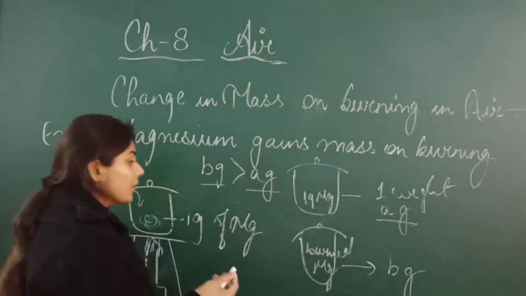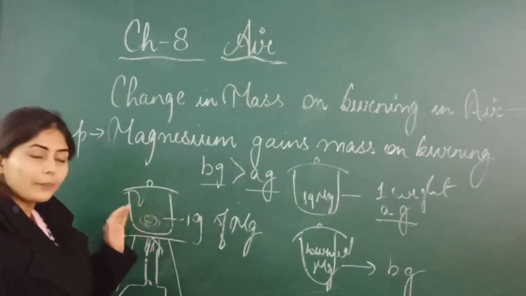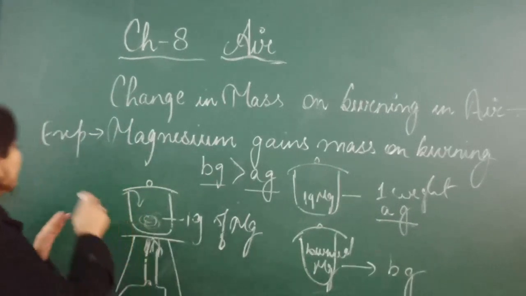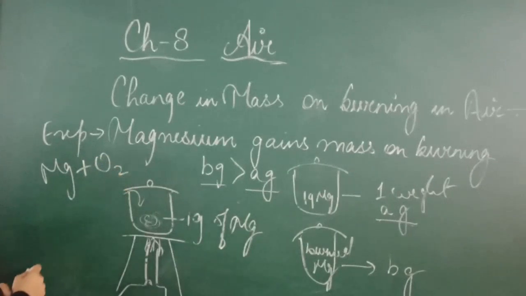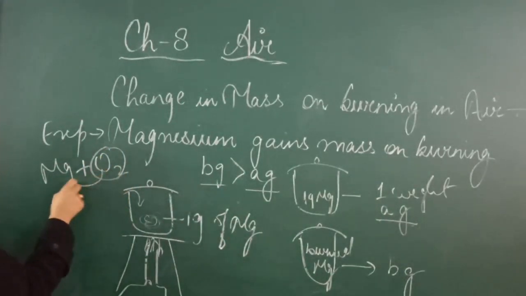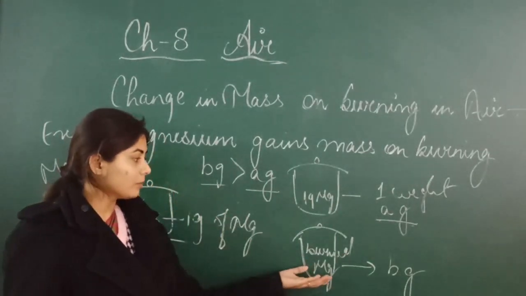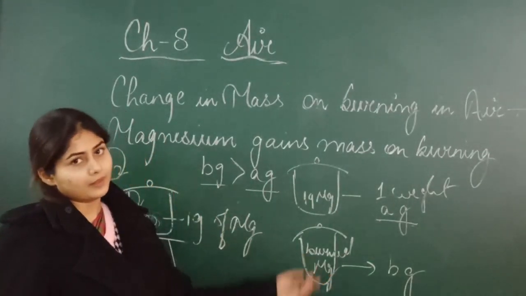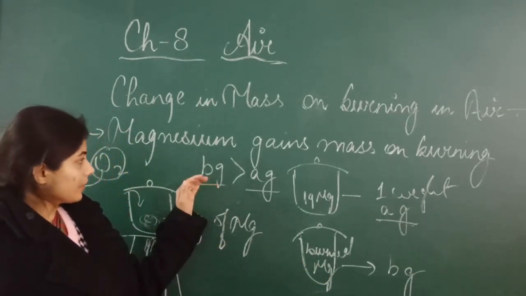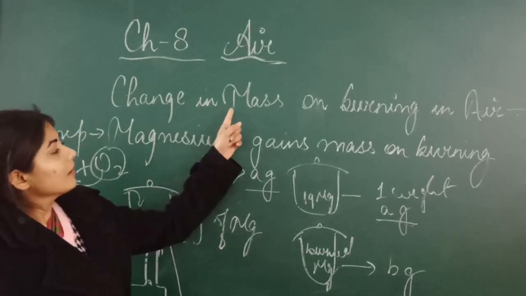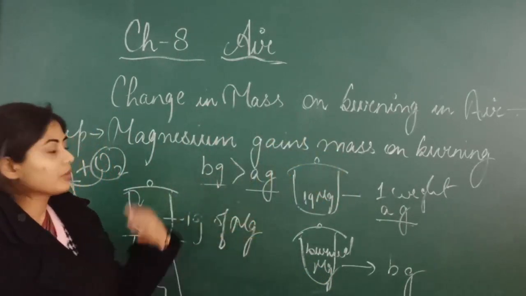Why? Because oxygen is combined in the burned magnesium. When you burn magnesium, it combines with oxygen, so the weight of oxygen also adds to the magnesium. So you get an increased mass of burned magnesium after burning. Got it? So that's why the mass changes on burning in air.